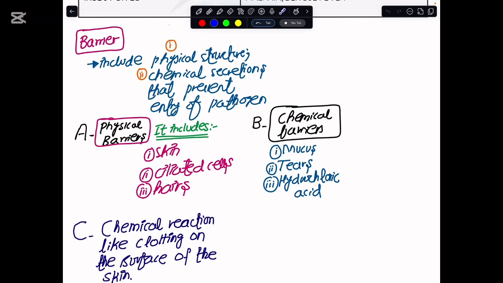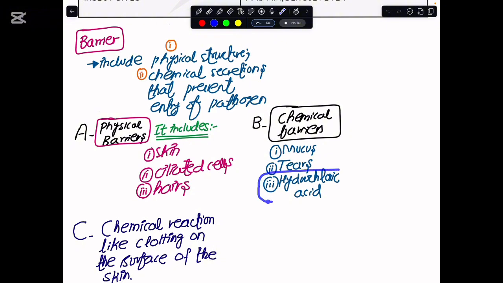The word itself indicates that these chemical barriers are the chemical secretions which are produced in the body, and their role again is to restrict the entry of the pathogens. Among the fundamental chemical barriers which our body produces, we have this sticky secretion produced in our airways and also in the alimentary canal, and this is the mucus. And surprisingly, the eyes produce tears, and these have lysozymes in them, and again they would not allow the pathogens to enter, or they would simply kill the pathogens.